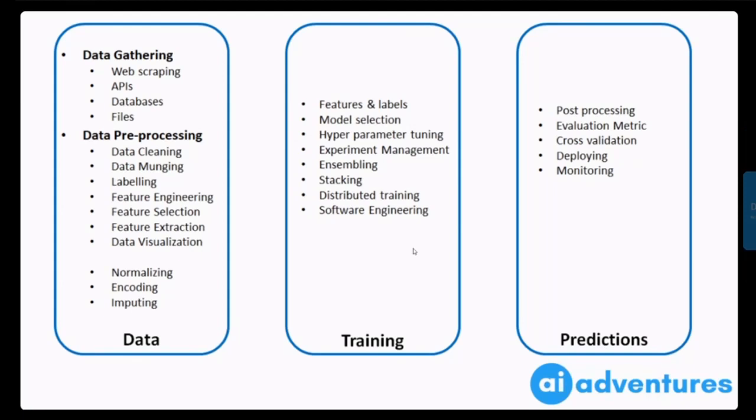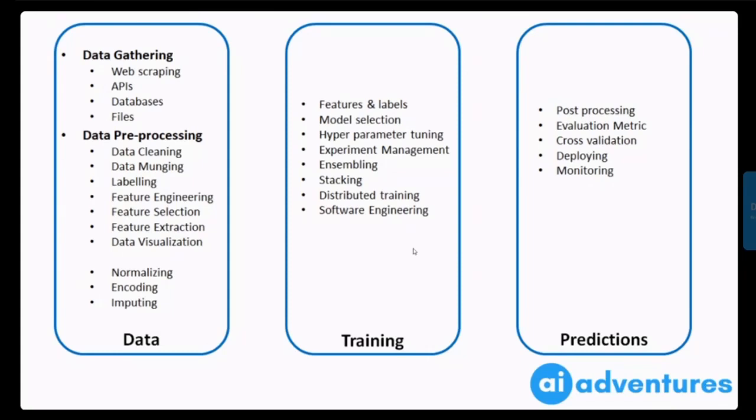Then we do data munging. Then if your data is not labeled, you will have to do data labeling. Once you have data, based on your EDA and other analytical skills, you will engineer new features. You can select features which you think are important. Using domain knowledge, you can do feature engineering, feature selection, and feature extraction. We also do a lot of data visualization and analytical work to understand our data better, because this will help us in the further stages of machine learning development.